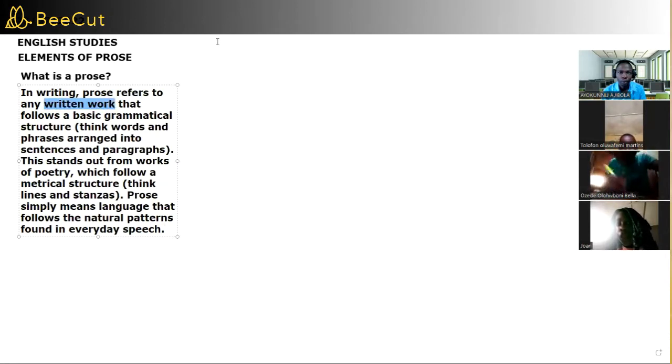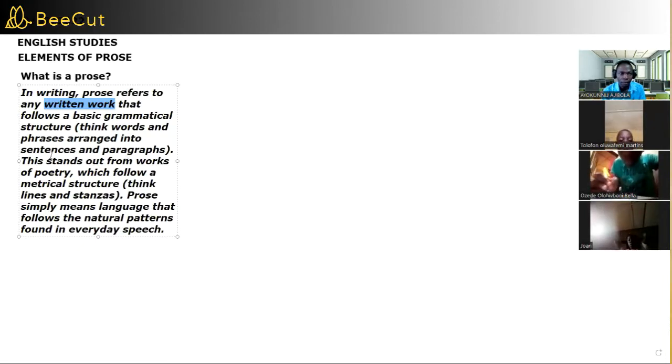Any written word that follows a basic grammatical structure. And what is this grammatical structure? It's like think words or phrases arranged into sentences and paragraphs.